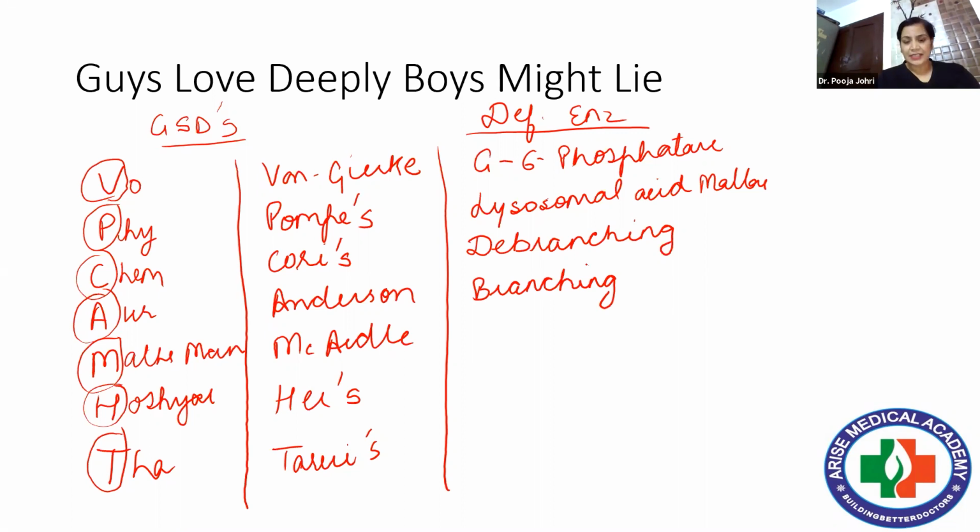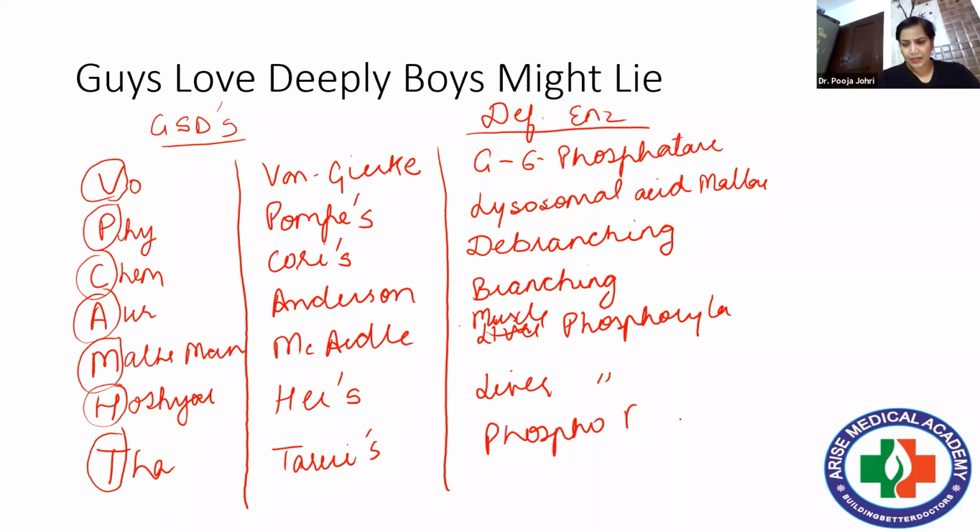In McArdle's disease, it is muscle phosphorylase. In Hers, it is liver phosphorylase. And in Tarui's, it is phosphofructokinase.